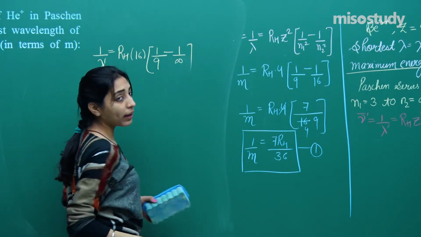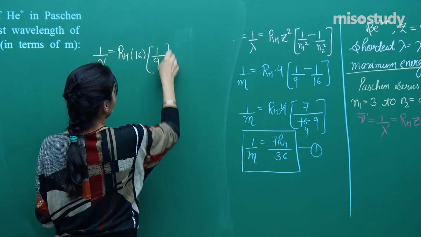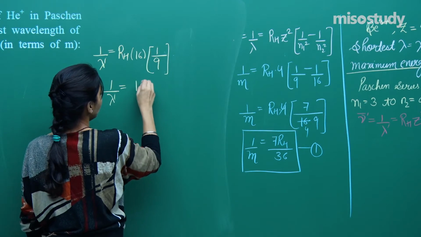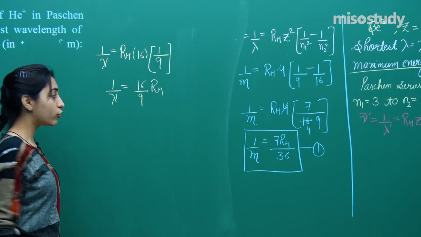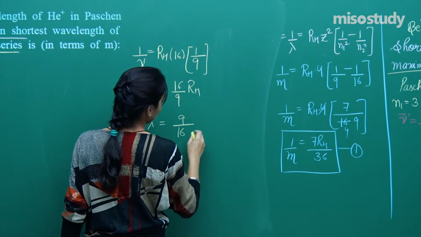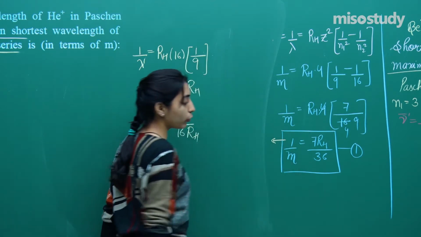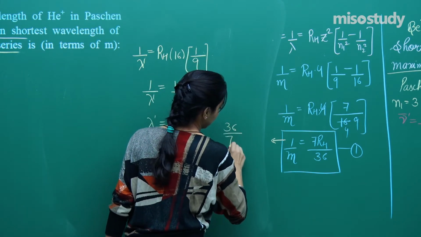And we also know 1 by infinity is nothing but 0. So this is gone. So we will get 1 by lambda dash is equal to 16 by 9 times RH, right? So if I want to calculate lambda dash, it will be 9 by 16 RH. Now let us do something so as to put the value of RH from here. So what is the RH? 36 by 7m